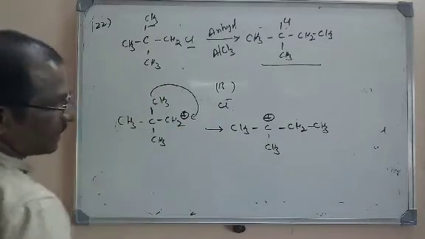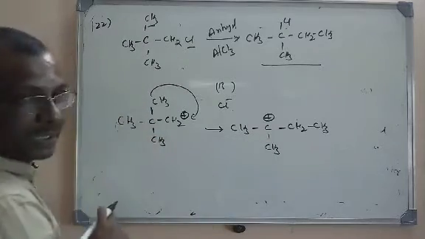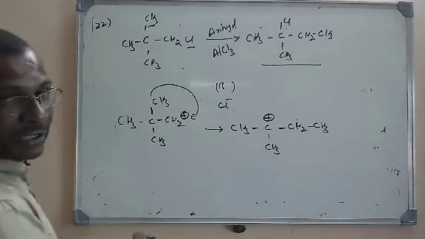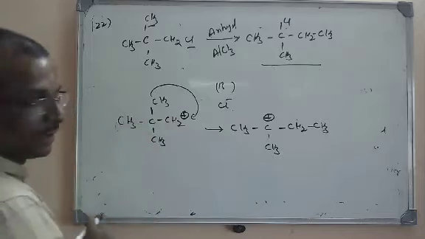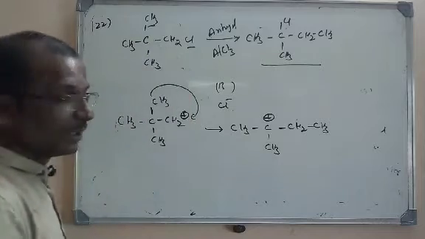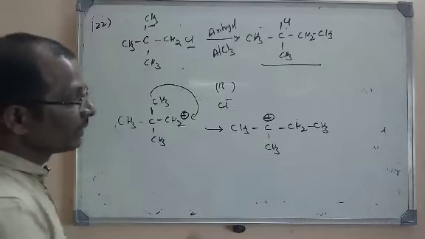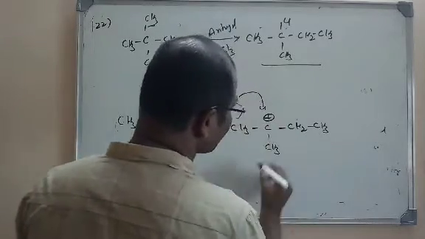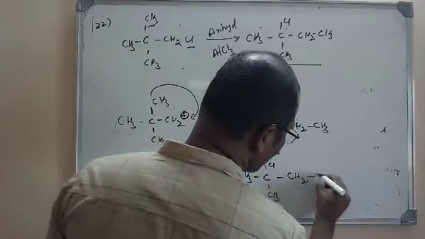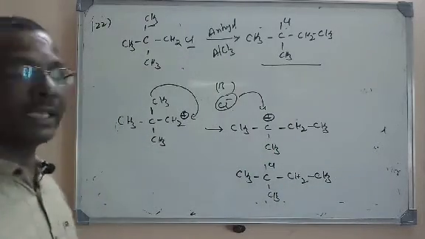Why is it happening here? The C and CH3 bond is broken heterolytically to give a carbonium ion, and this CH3 minus is joining here to give CH2CH3. Why is it doing so? Because it is a primary carbonium ion. If you observe, this carbon is a primary carbon. But here it is a tertiary carbonium ion. It is more stable, so always every molecule tries for getting higher stability. Now this Cl minus can easily attack this carbonium ion to give 2-chloro-2-methyl butane. Nothing but a rearrangement reaction.